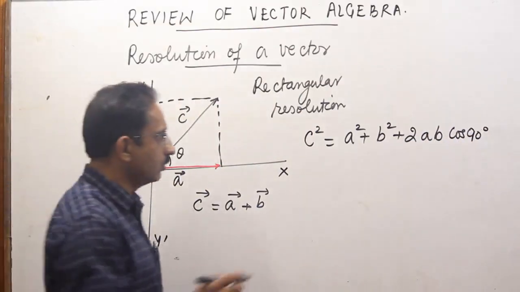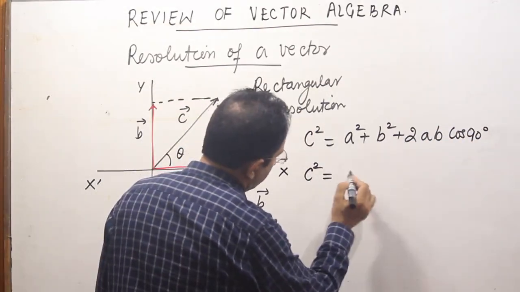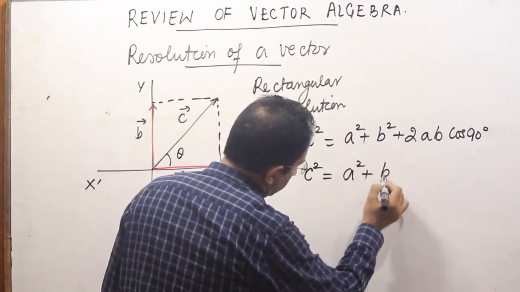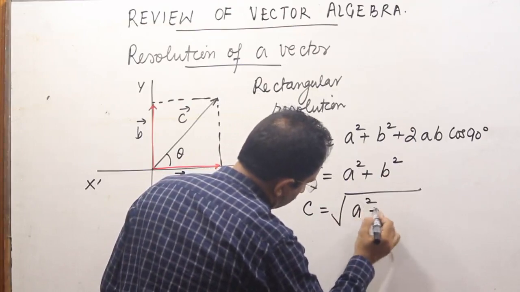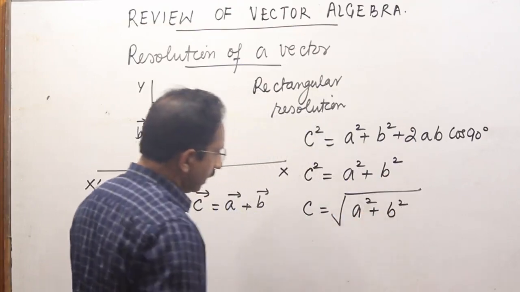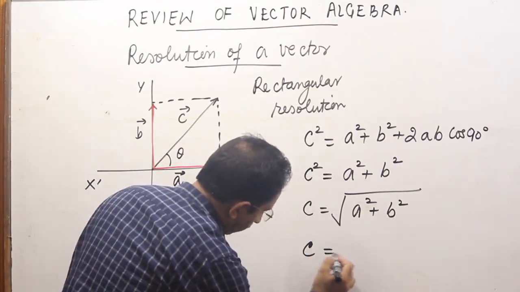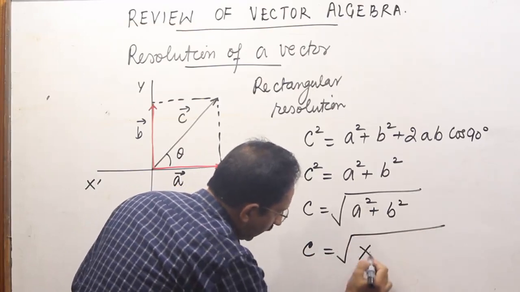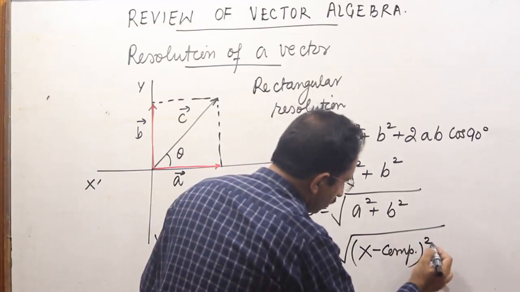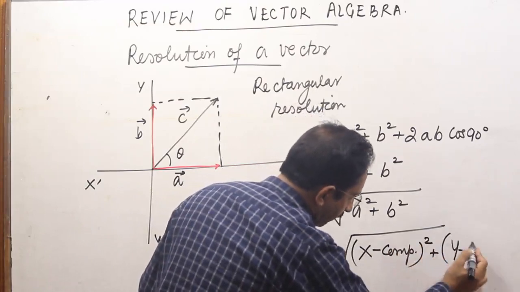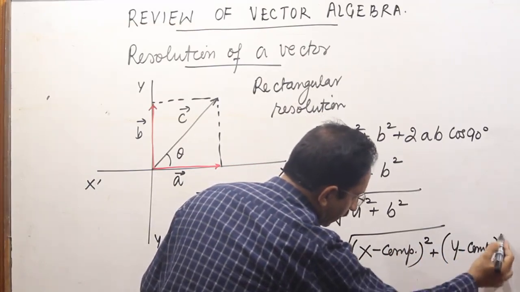Cos 90 degrees is 0. So C square becomes equal to A square plus B square. Or C becomes equal to under root of A square plus B square. Or C, which is a given vector, is under root of x component of the given vector squared plus y component squared. So we take its x component, square it, take its y component, square it, and we get the result.